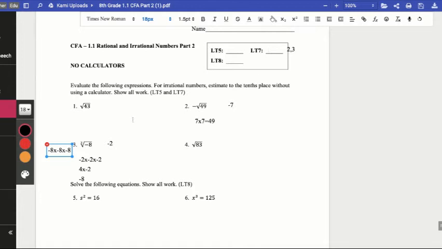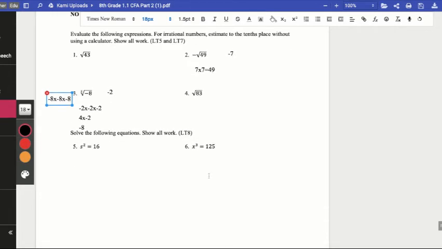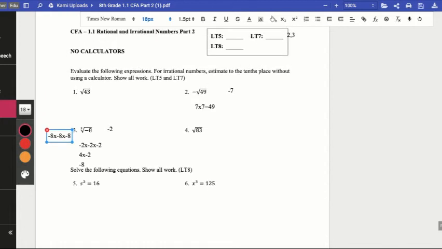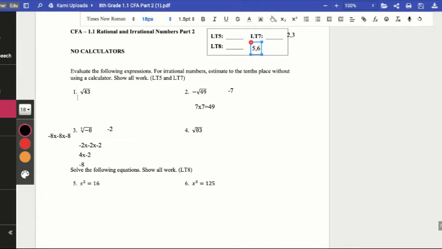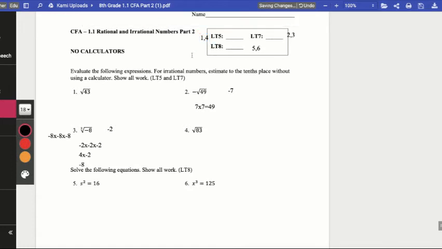Say for number 5 and 6 you earned 4 points and 4 points. You would get 4 points for learning target 8 since learning target 8 was for questions 5 and 6. And say you got like a 1 out of 4 for number 1, and say you got 3 out of 4 for number 4. I would average those, and in the middle is 2. So I would give you 2 points for learning target 5, which was over 1 and 4.